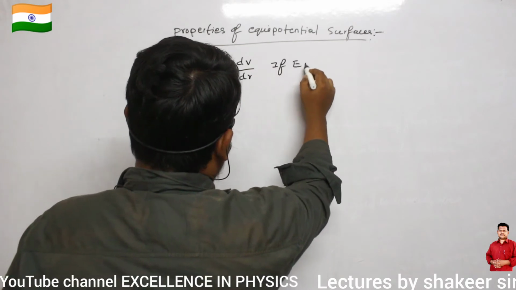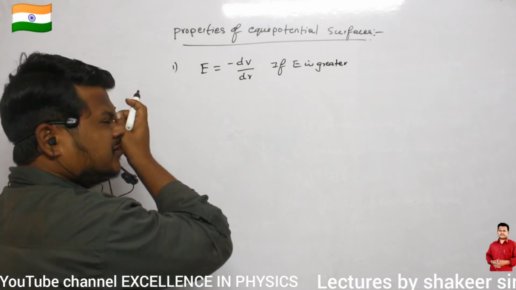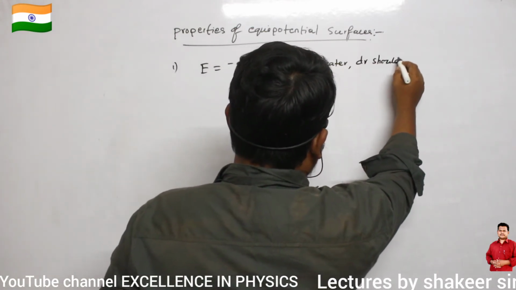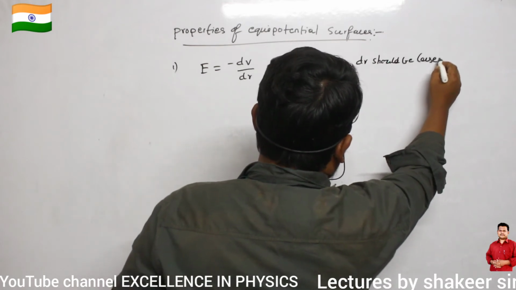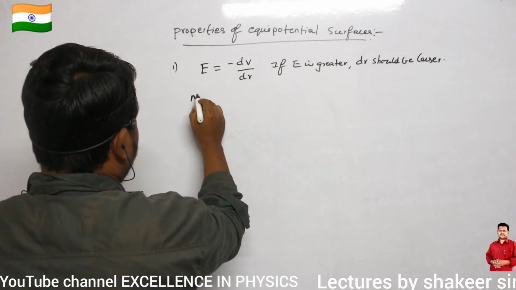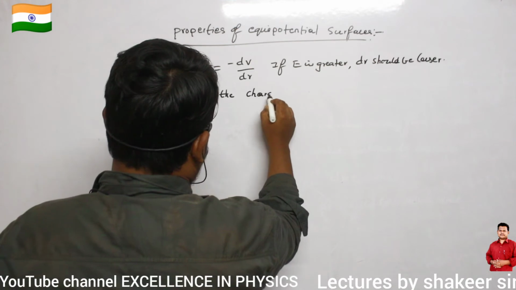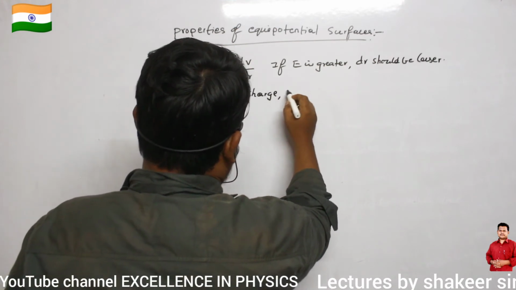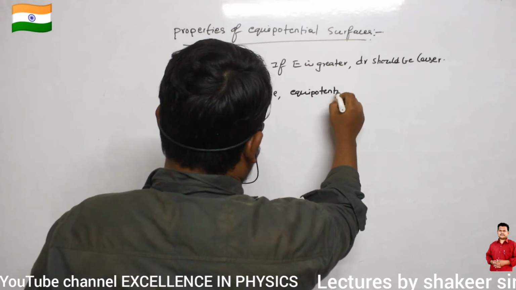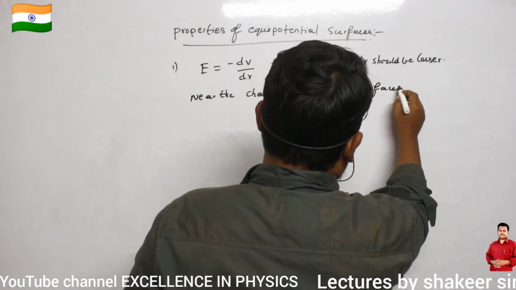So if E is greater, okay? E means magnitude of electric field. If it is greater, then dr should be lesser. Magnitude of dr will be very small. It means that near the charge, equipotential surfaces are more crowded.